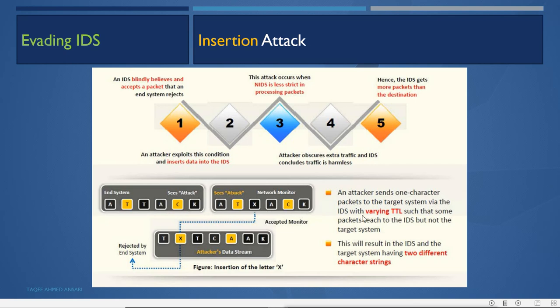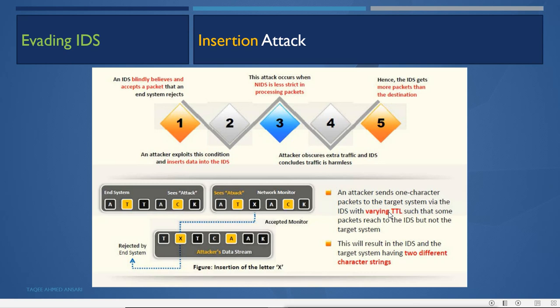Now how? It can be done by varying the TTL value. That means the attacker can use this technique to vary the TTL, time to live value. Time to live value indicates how many routers the packet can jump through, and the IDS will also sit on the gateway or beside the gateway.